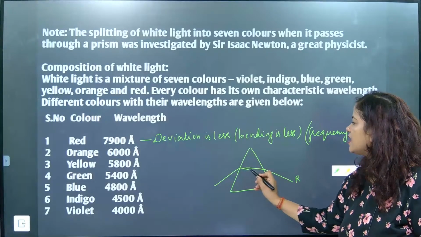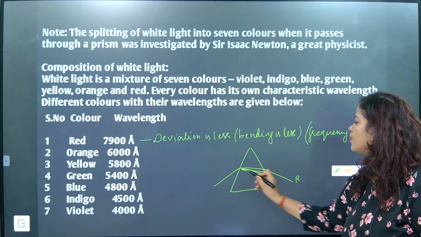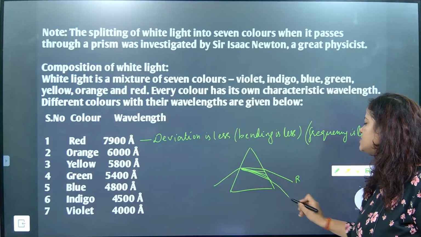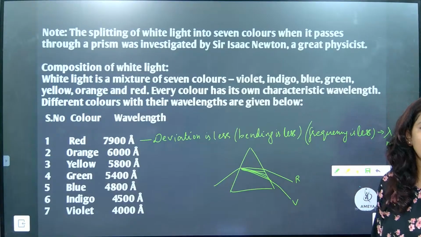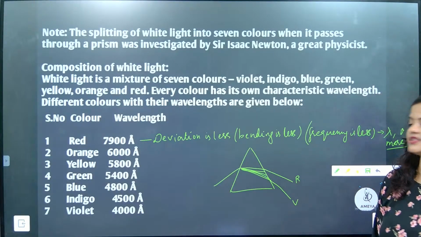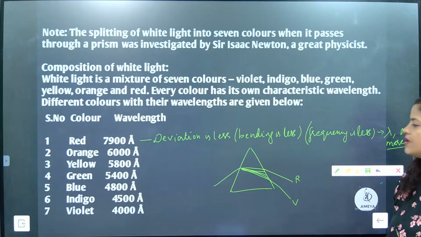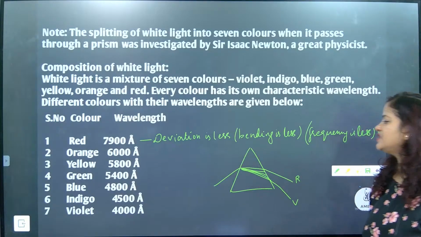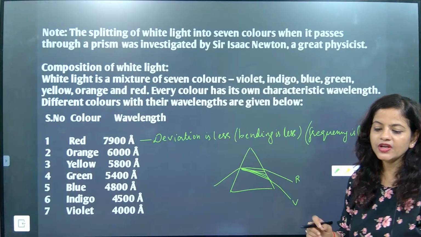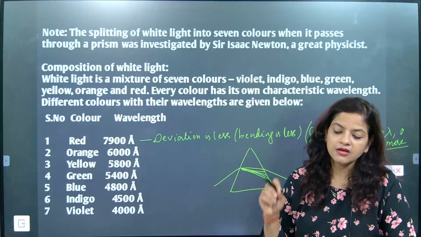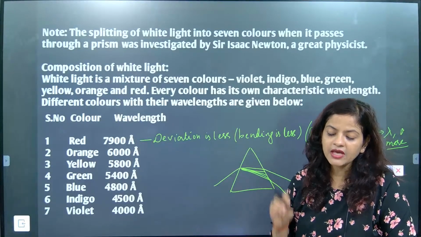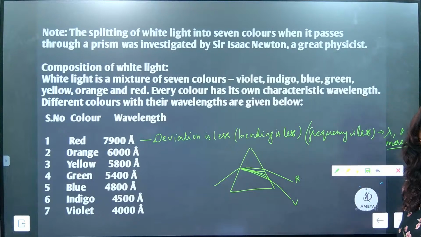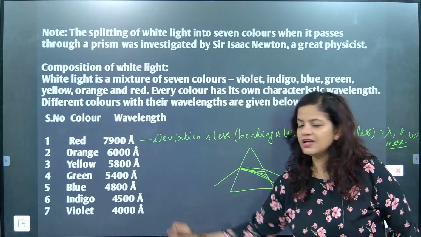Now here the other colors will bend more. The last one coming is violet, so violet bending is maximum. Bending is maximum, so deviation is maximum, and frequency is maximum. Which one is minimum? Wavelength is minimum and speed is minimum. For red color, wavelength and speed are more, but here they are less.